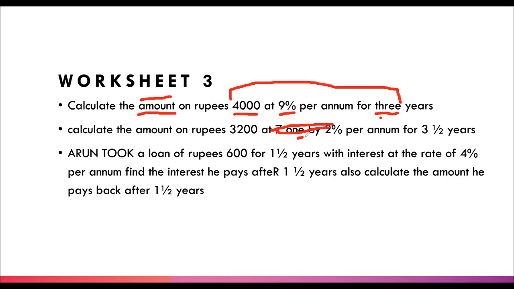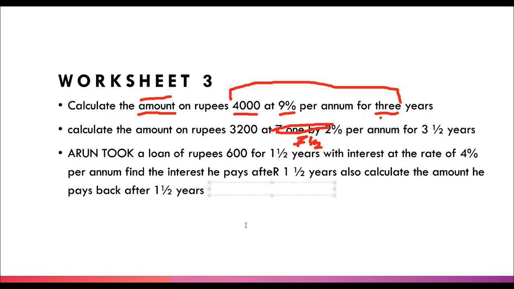It's 7 1 by 2%. And that's our time. Great. And that's the third part of the third worksheet of the third question. Yay. We are getting close to the end.